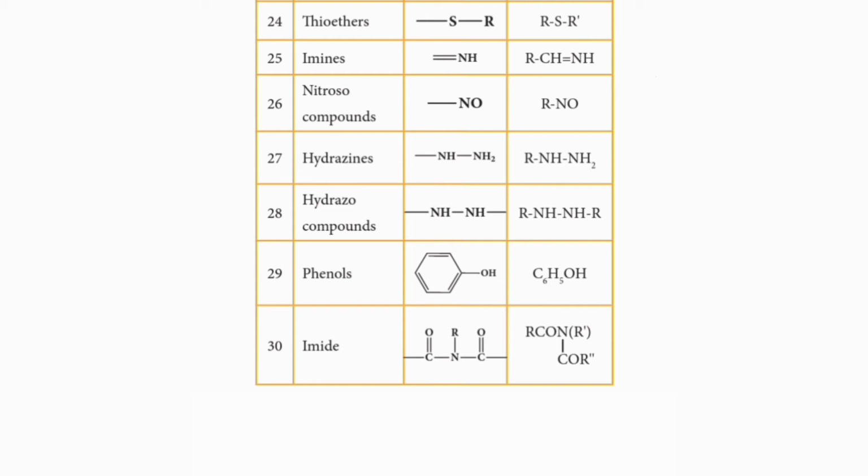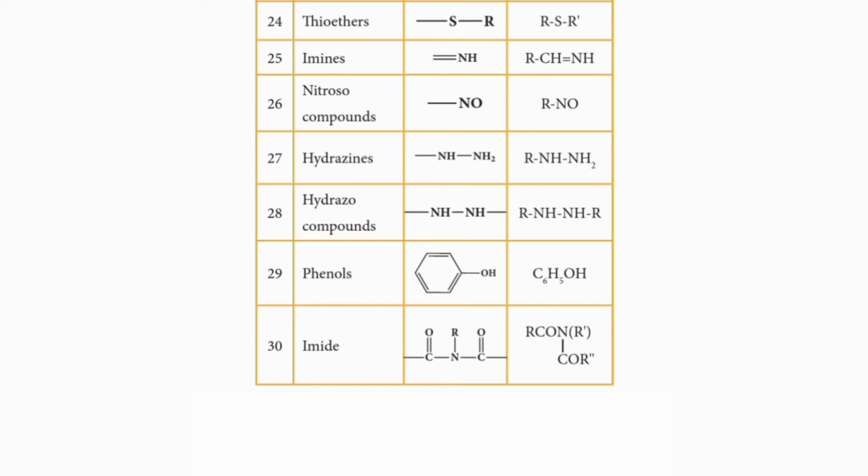NH2 bond NH2. In hydrazines, on one NH2 group, one hydrogen is replaced by some alkyl group, which gives hydrazides. So the functional group for hydrazides is bond NH bond NH2. The general formula is RNH NH2.